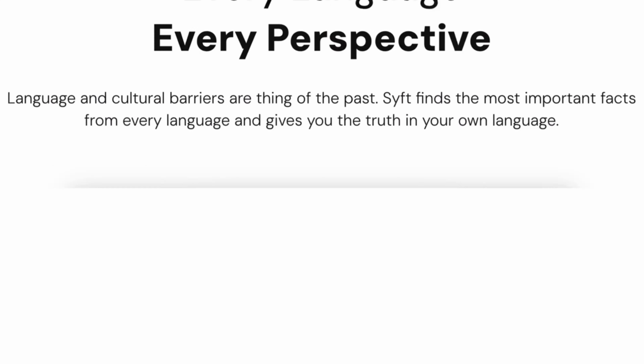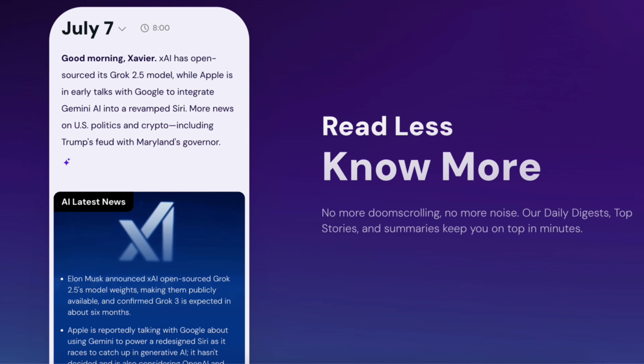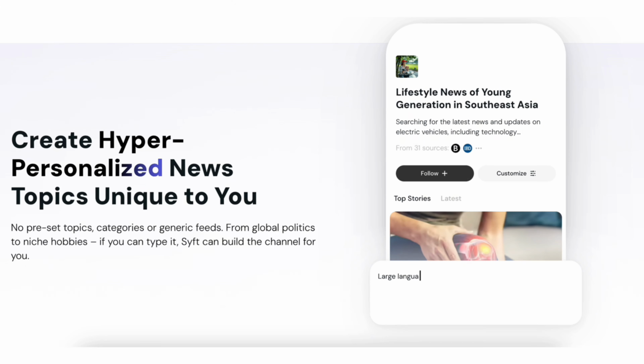I just found a brand new AI agent that reads news across every country, every language, and from every source to deliver a full picture on news topics that are super personalized to you every single day. The best part is it's free. And no, this isn't a preset topic, category, or generic feed. You literally get to type in the exact type of news that you want and it delivers it to you.